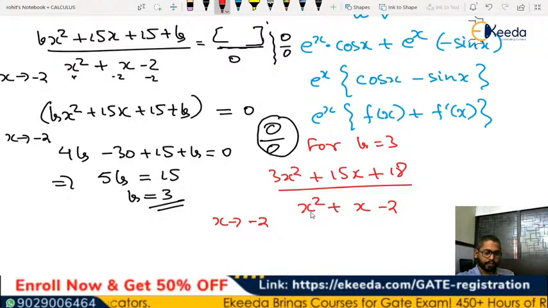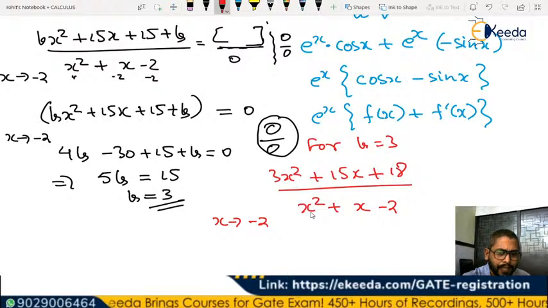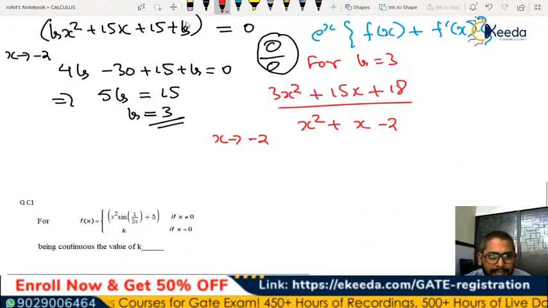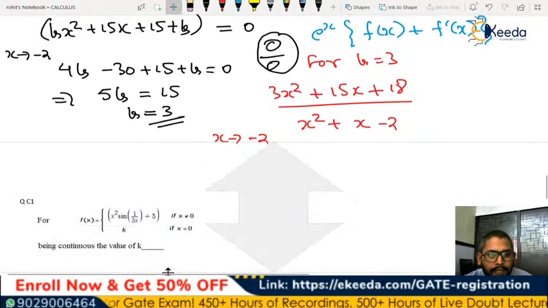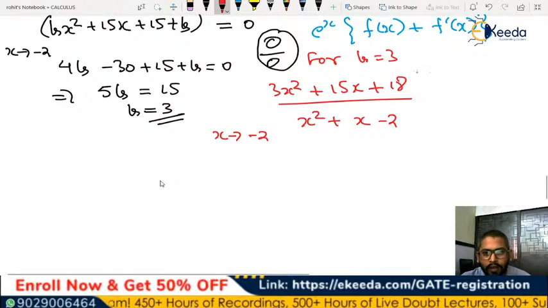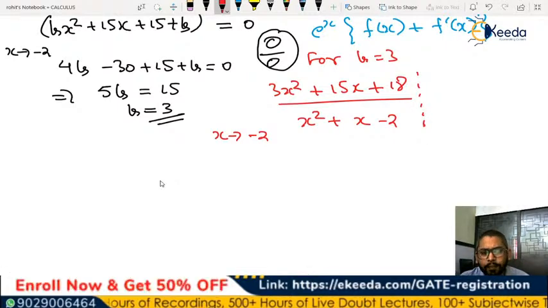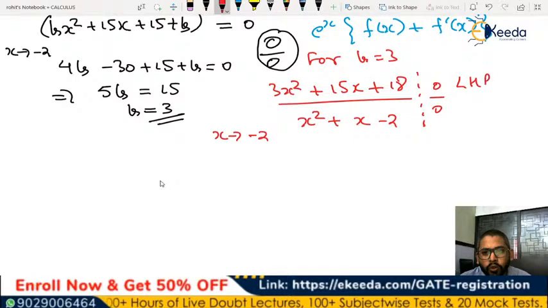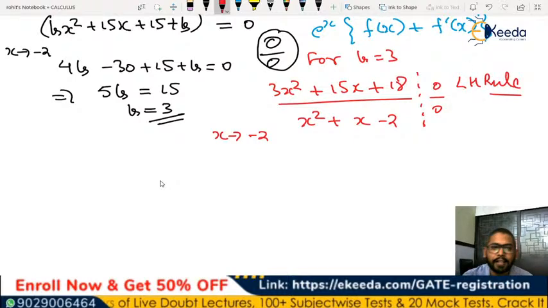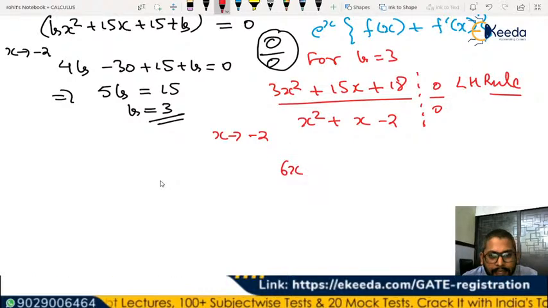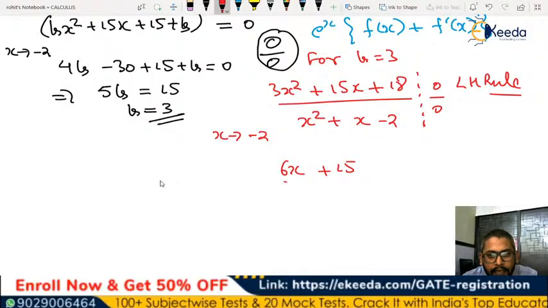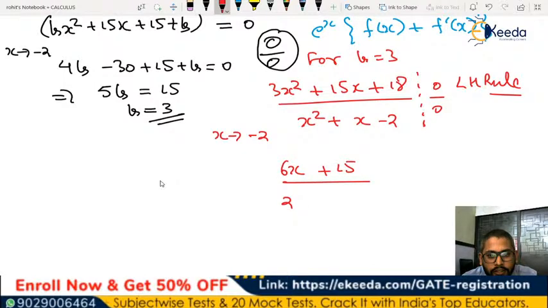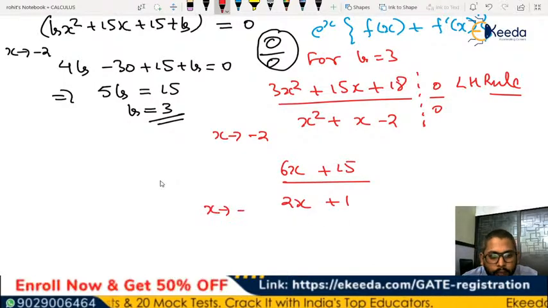You can convert it, and then also you can find the value. Otherwise, you can clearly see that this will be taking 0 by 0 form. So without putting it, I'm directly saying it will be 0 by 0 form, and now we can use the LH rule. This LH rule will give the numerator to be 6x plus 15 and the denominator as 2x plus 1, where x tends to minus 2.